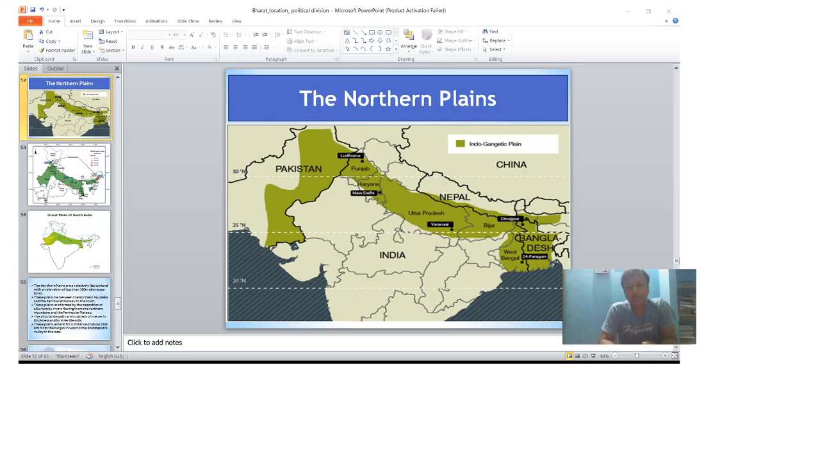Physiographic Division of Bharat. And in this, we are going to discuss today about the Northern Plain. So look at this picture. This is the Northern Plain, basically the Indo-Gangetic Plain. It is spread from Pakistan to Assam. In another picture, we can easily see it.